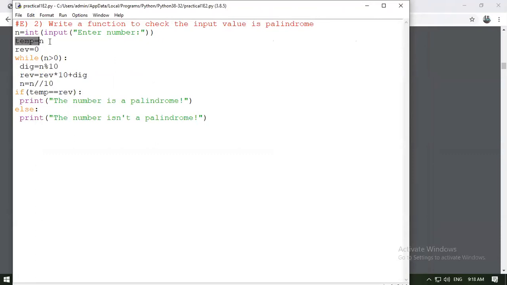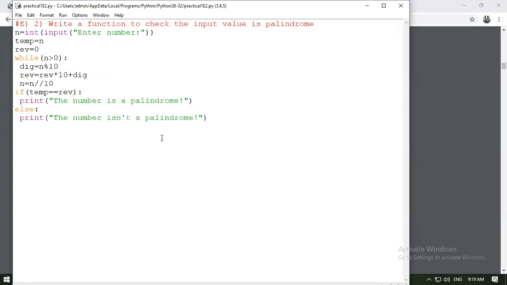What we are doing is taking an input from a user. Reverse of a number should be 0, no reverse values. It will check for a user whether that number should be greater than 0, digit equal to number mod 10, so for a remainder. Then we have reverse equal to reverse into 10 plus that digit. Then we have n equal to n divided by 10. Then we have temp equal to reverse. So we have to print that reverse.